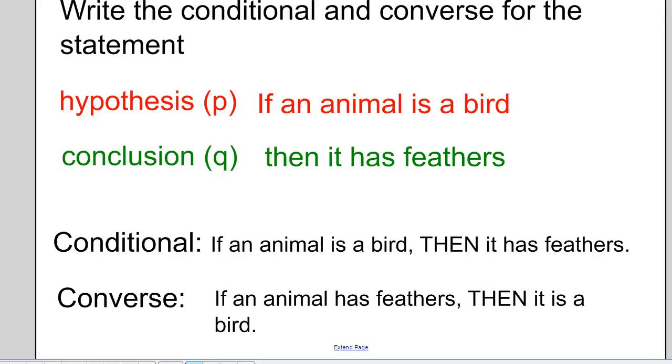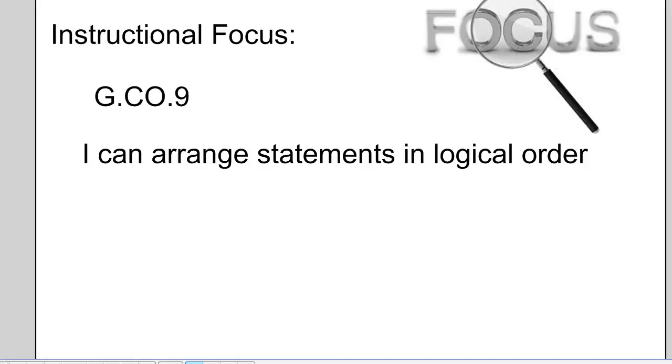Okay, what is the truth of the conditional? If an animal is a bird, then it has feathers. I believe that's false because I don't think all birds have feathers. I don't think penguins do, but I'm not really sure. I'll have to look that one up. Somebody let me know Monday, okay? Let me know about that one. I stunk at biology.